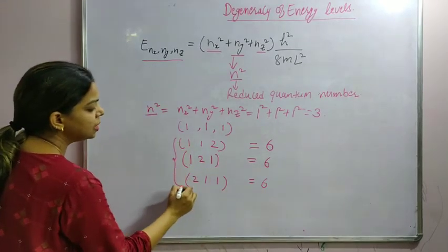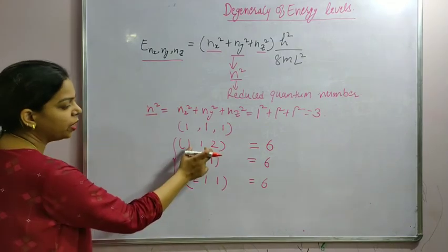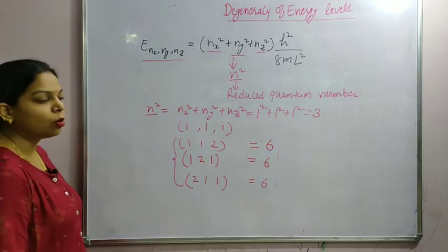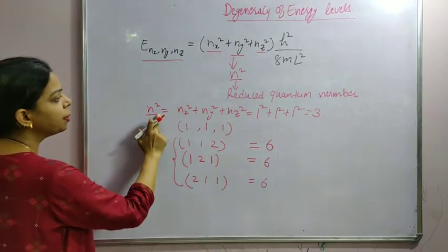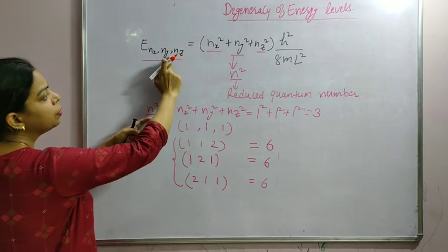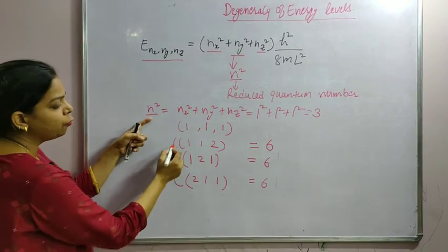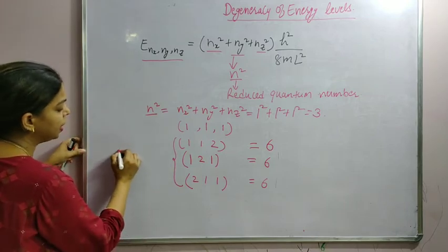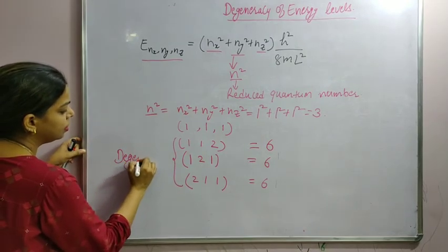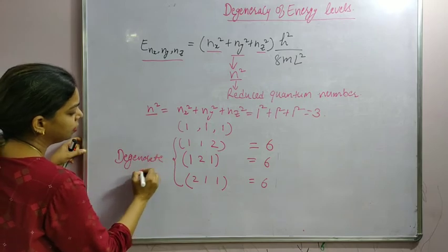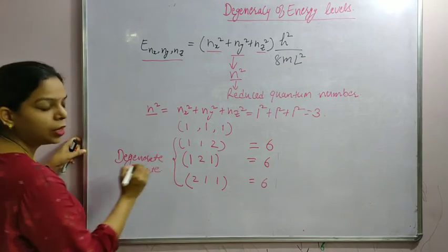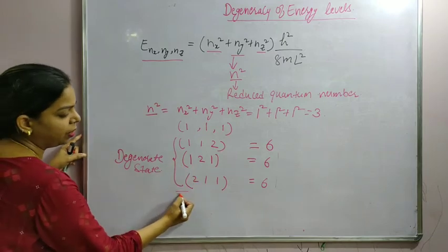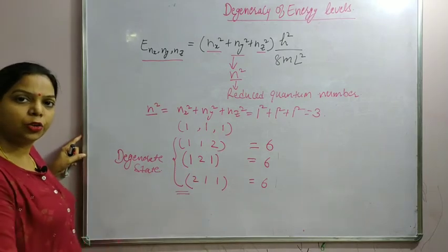So these three sets of quantum numbers will have the same value of reduced quantum number, and in turn the value of energy will be the same for all these three energy levels. So we will call them degenerate states. Or we can say the degeneracy of this energy level will be 3.